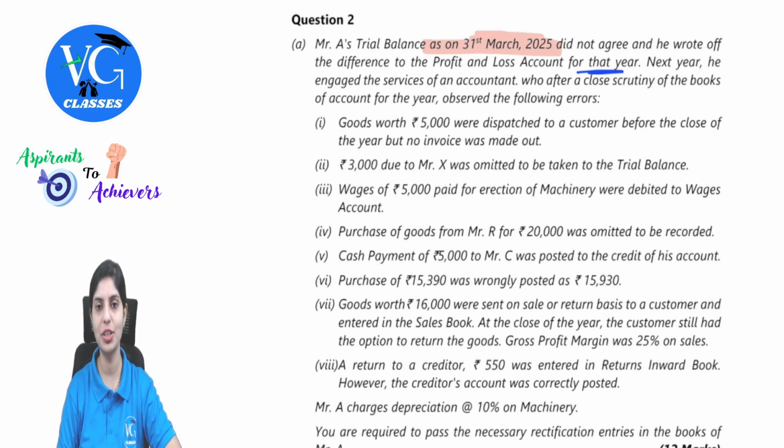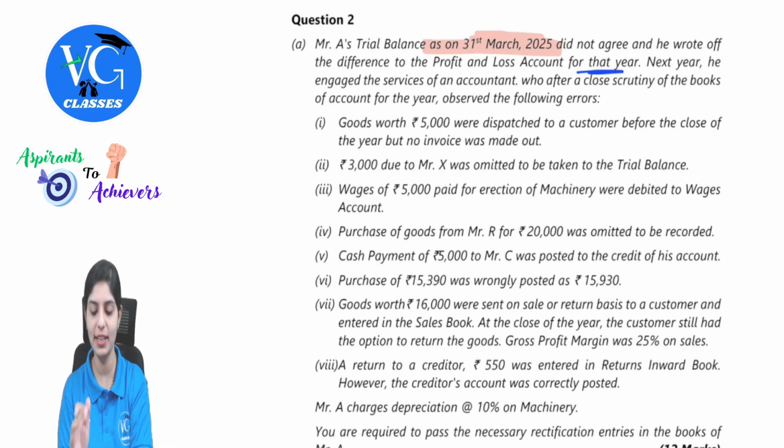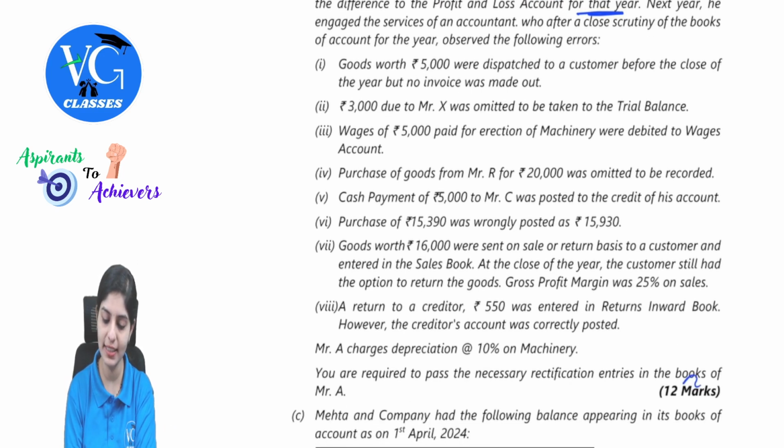So your favorite question that is coming from rectification of errors. Observe the weightage, guys. This is asked for 12 marks. It is a very interesting question, and it is a similar one which is given in your institute study material as well.